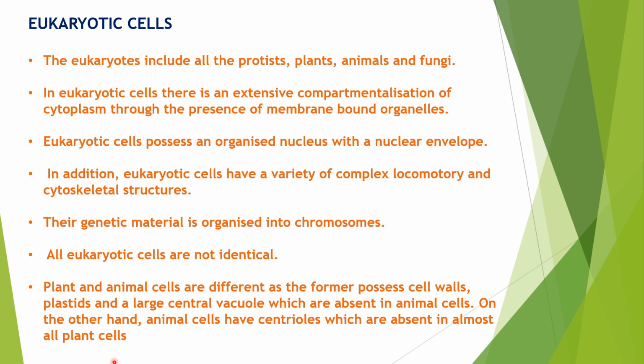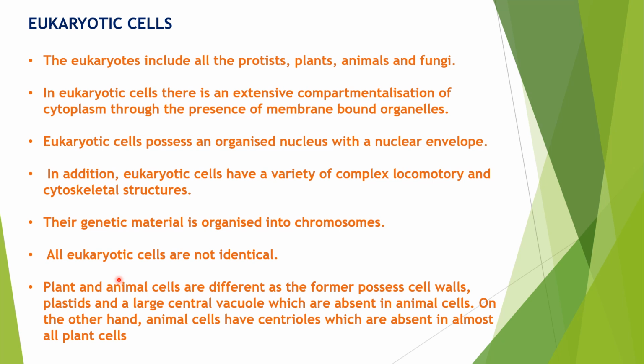Here the genetic material is organized into chromosomes. That means the DNA is coiled around proteins called histone proteins and forms compact structures called chromosomes. Also, all eukaryotes have the same general pattern, that is cell membrane, RER, Golgi, but they are not exactly identical.